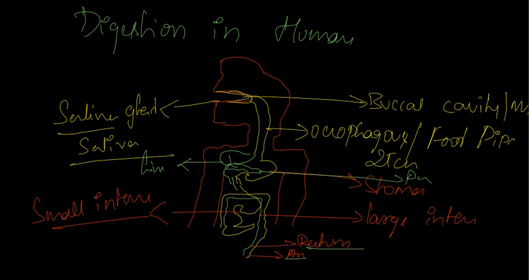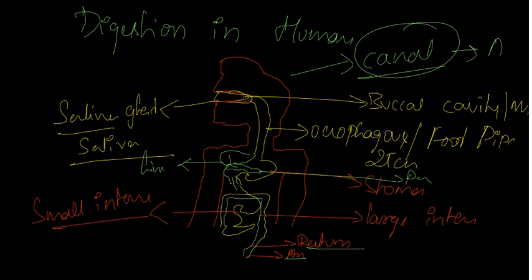From the buccal cavity to the anus, the structure is in the form of a canal. That's why it is called the alimentary canal, or the digestive tract.